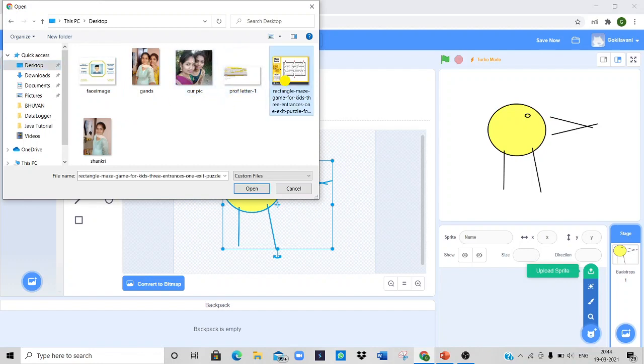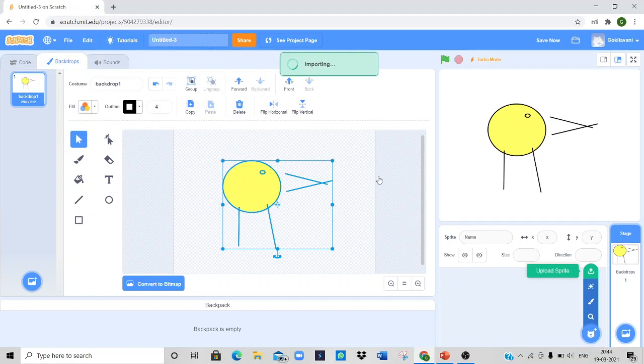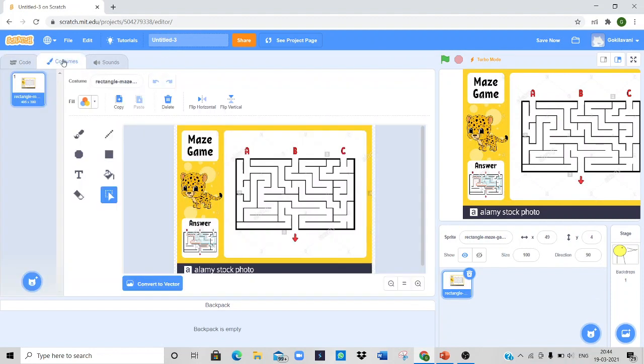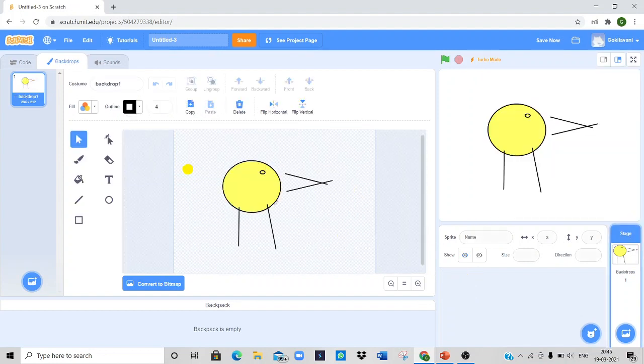If I want to have this picture here, then I can easily import that picture here. Or otherwise, if I don't want this picture, then I can easily delete the sprite from here.